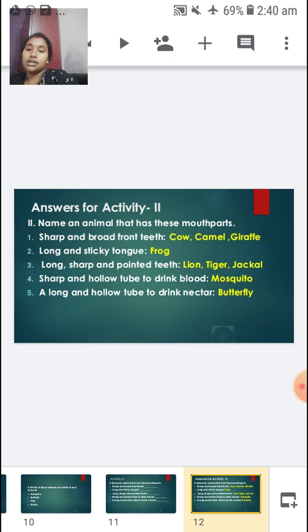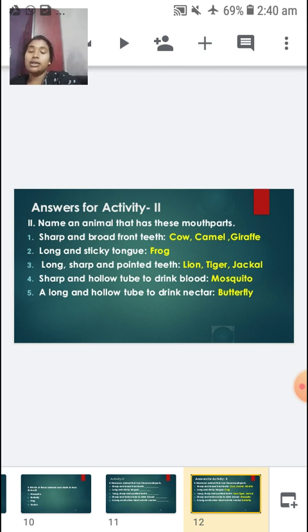Okay? The third one is long, sharp and pointed teeth. As I told you earlier, sharp and pointed teeth always belong to a carnivorous animal, right? Animals like lion, tiger and jackal have long, sharp and pointed teeth. Okay, children? The next one is a sharp hollow tube to drink blood. What has a sharp hollow tube to drink blood?